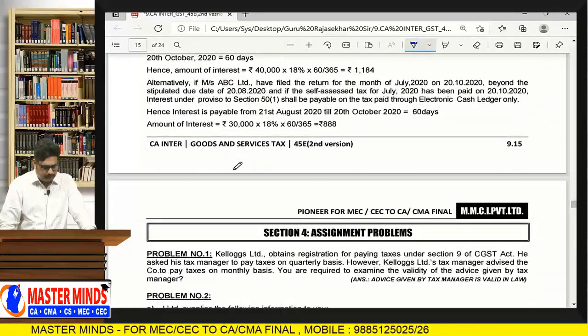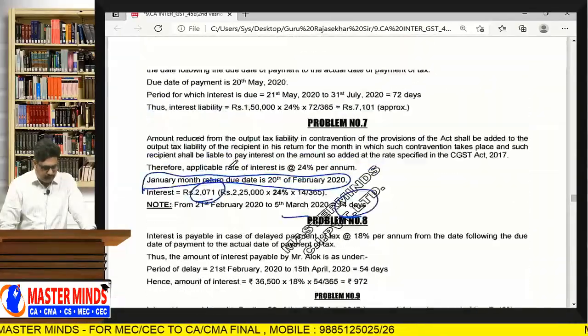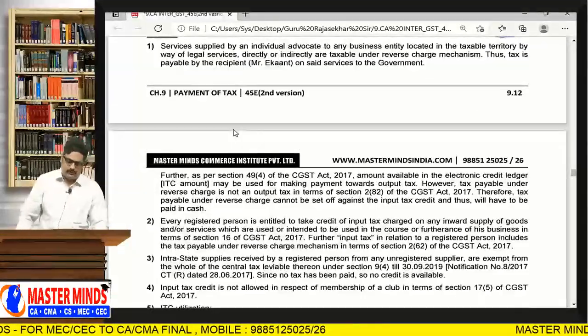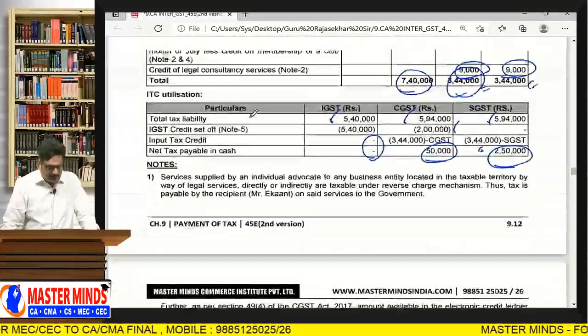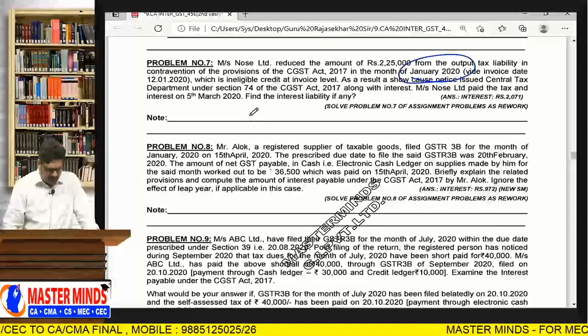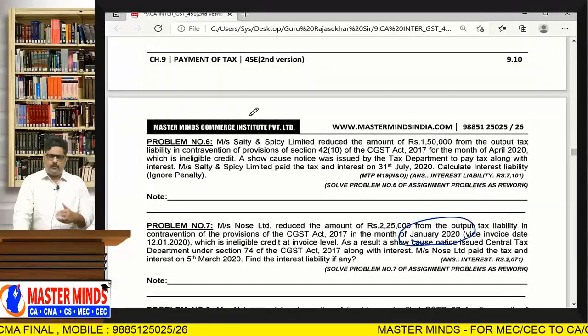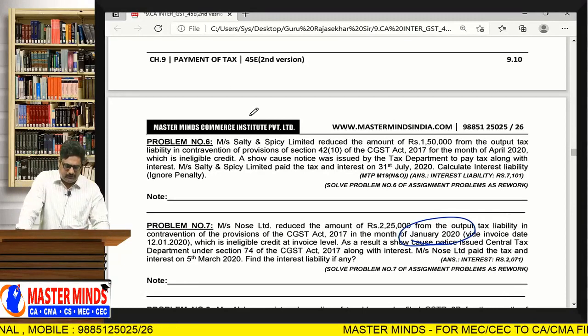Okay. So this is a total story you have to remember with respect to this. And another one you have to see with respect to interest. I will show you another one. See the sixth one, if you want to have more clarity on interest calculation.